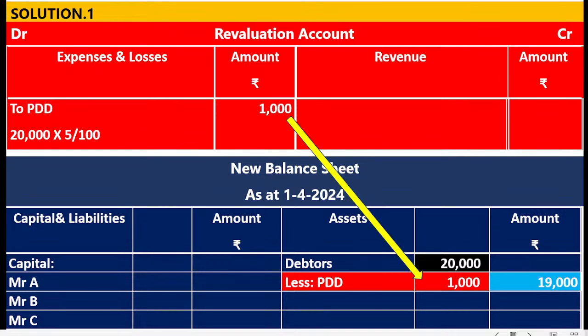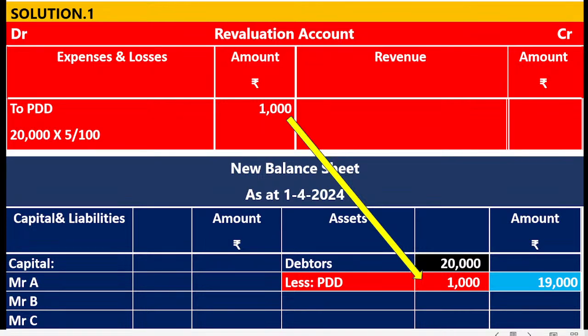As per American accounting system or accounting equation approach, revaluation account is debit side: increase in the expenses and losses, credit side: increase in the revenue. PDD is a liability. So journal entry is revaluation account debit to PDD.